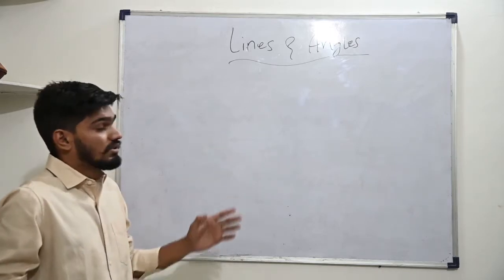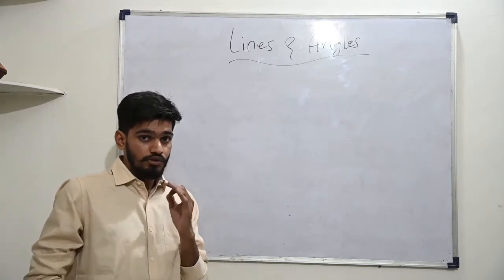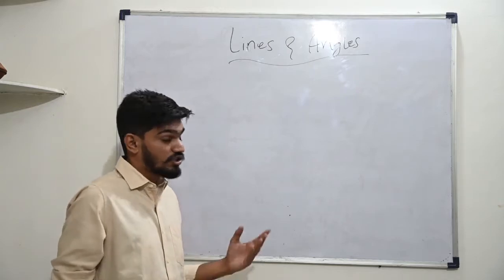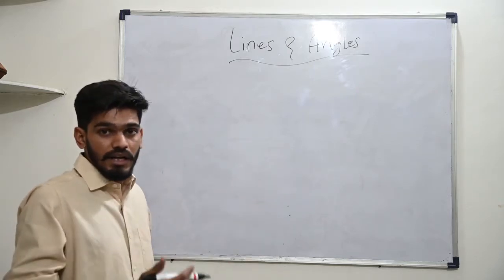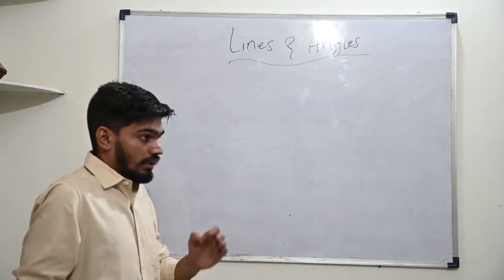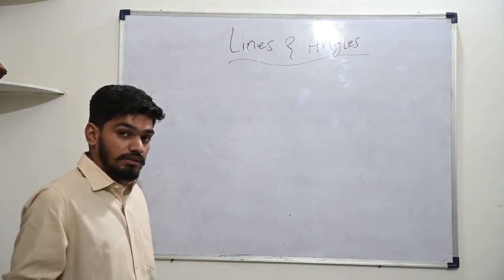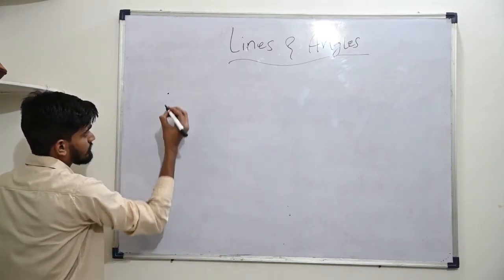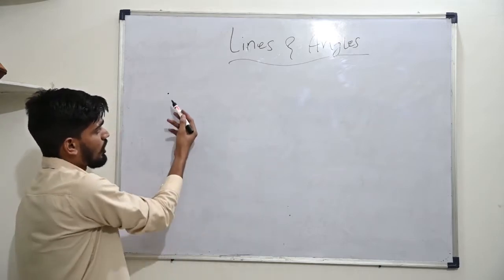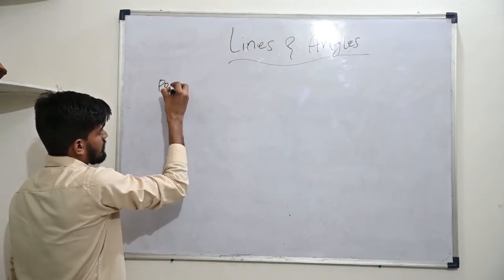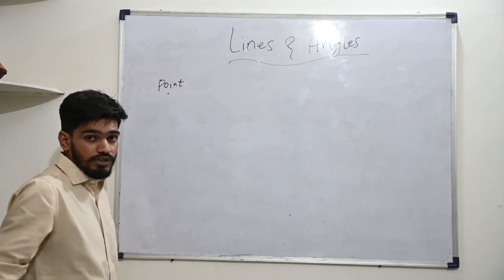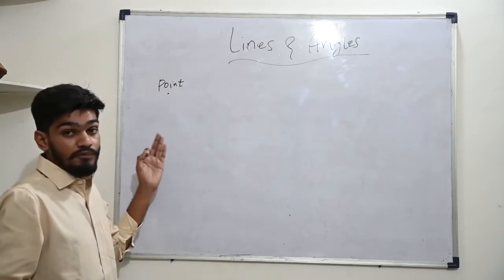Alright, so when we enter into the world of geometry, every shape which you see in your daily life and at any other place, they all start with a point. What is a point? It's just a dot which shows us a definite position.